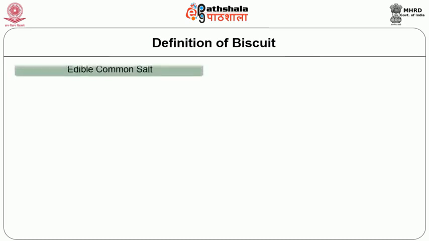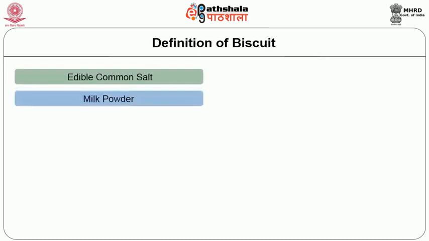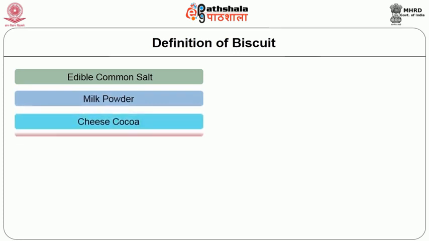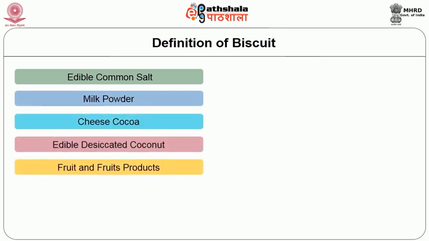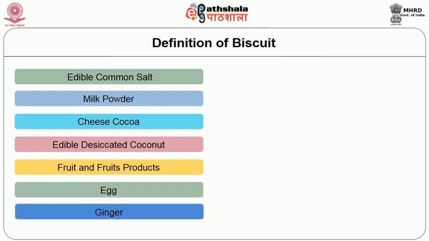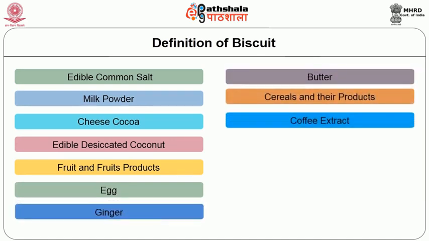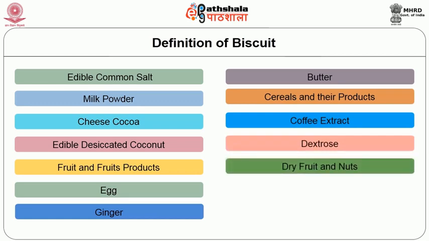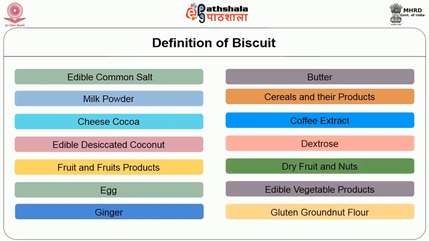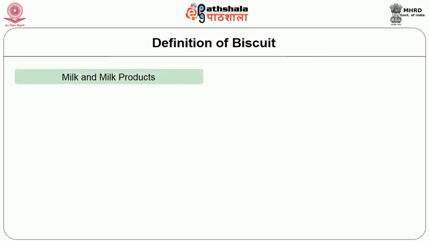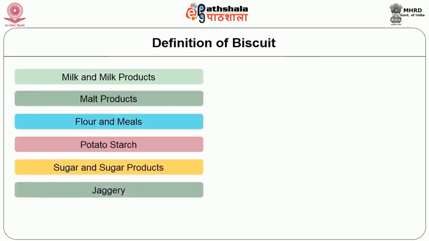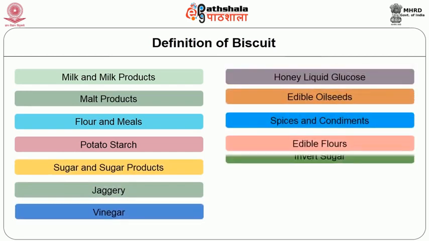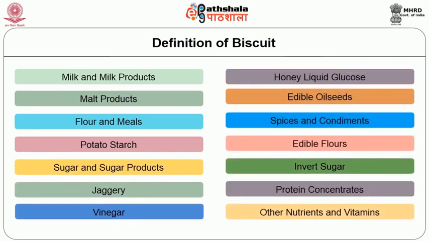As we can see, edible common salt, milk powder, coconut, fruits and fruit products, egg, ginger, butter, coffee extract, dry fruit and nuts, gluten, ground flour, milk and milk products, oil seeds, spices and condiments, starch, invert sugar, jaggery, protein concentrates, vinegar.